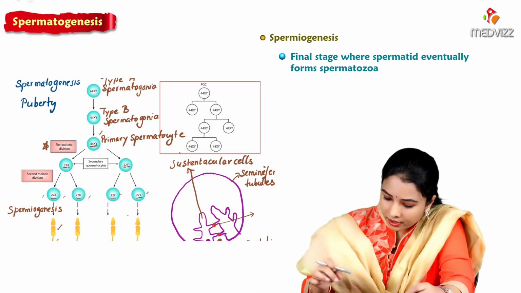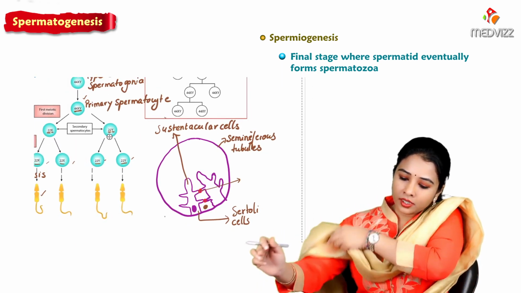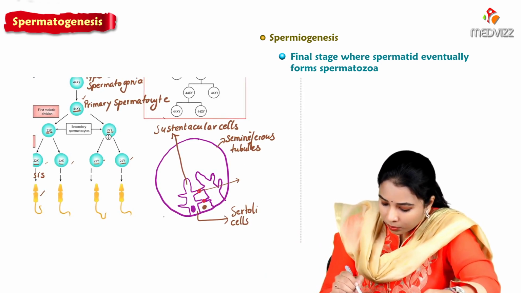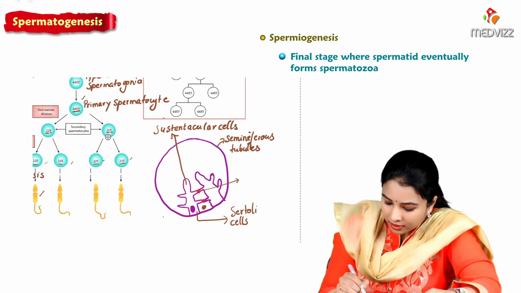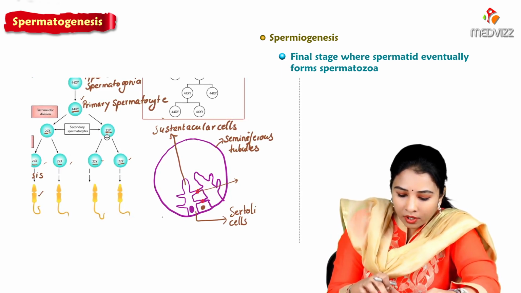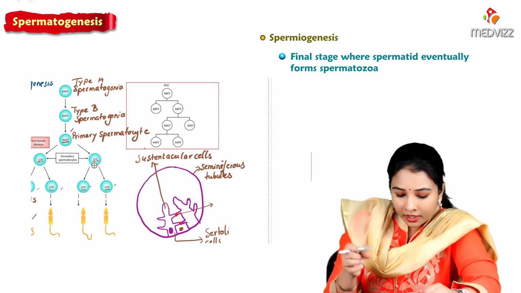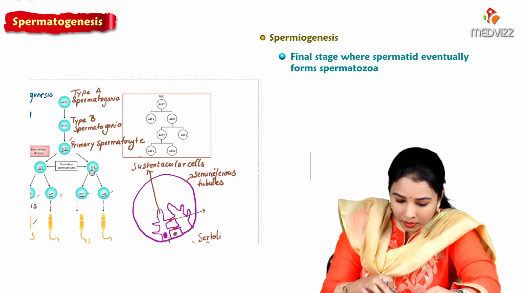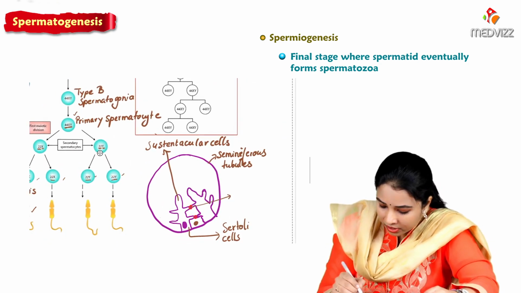So now we'll go back to the testis, the seminiferous tubules. Within the seminiferous tubules, we know there are supporting cells, the Sertoli cells, and the spermatogonia, that is type A and type B spermatogonia, and even immature primordial germ cells.